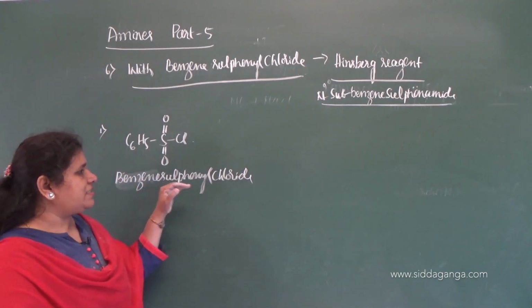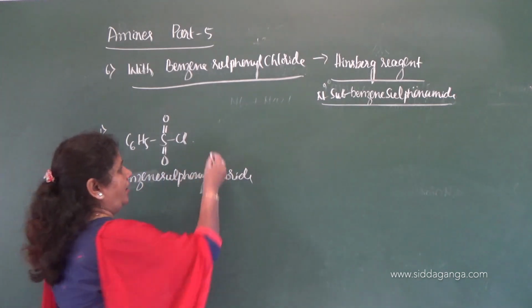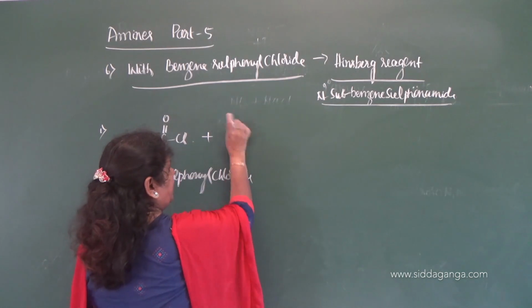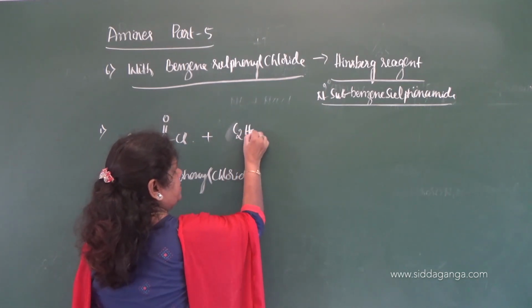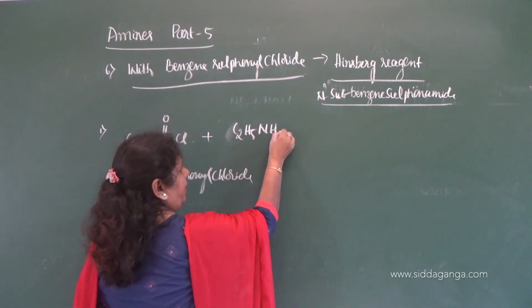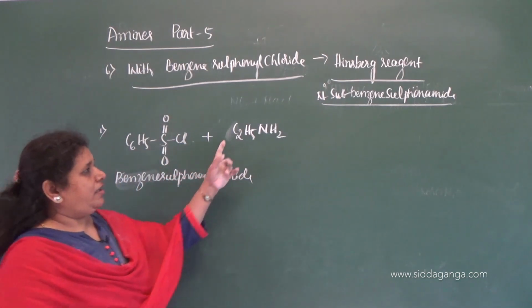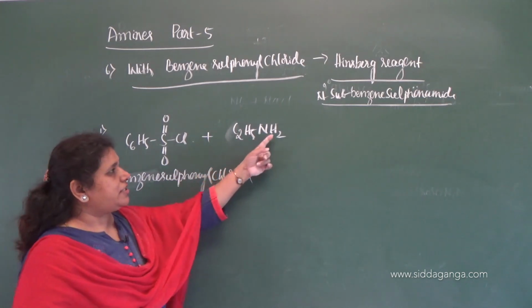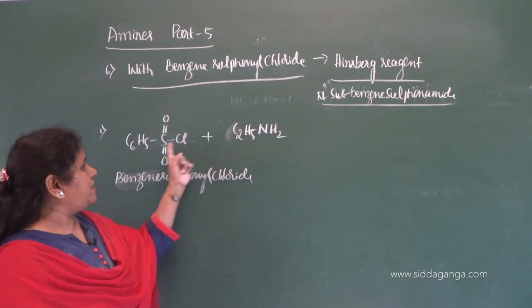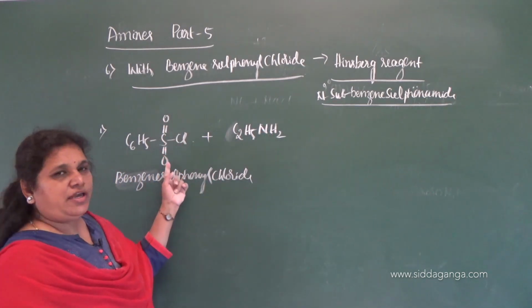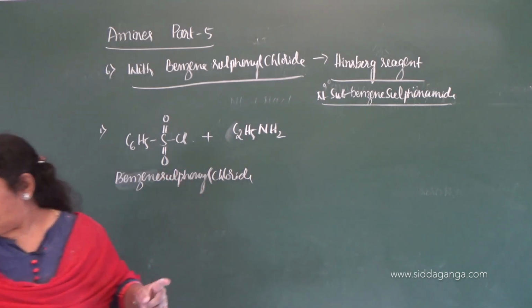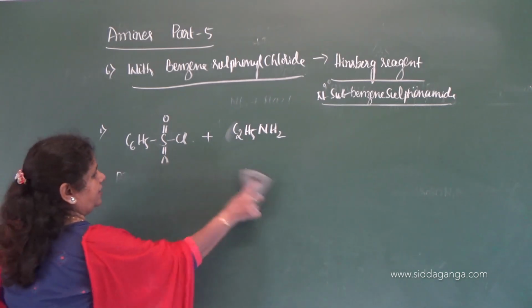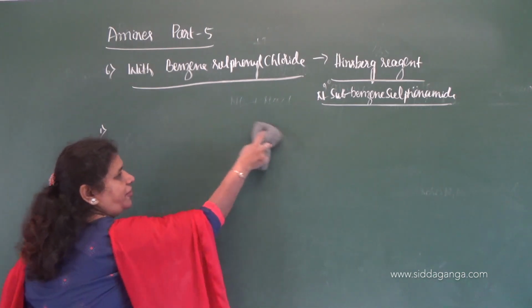Now, benzene sulfonyl chloride reacts with ethyl amine, C2H5NH2. One of the hydrogen atoms of NH2 is replaced by C6H5SO2.